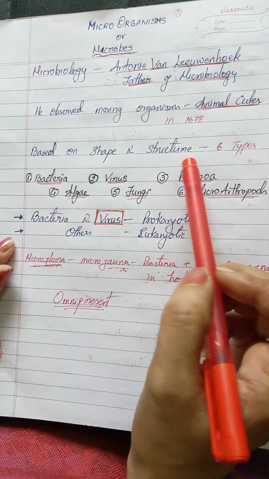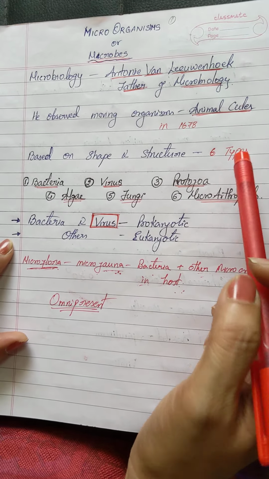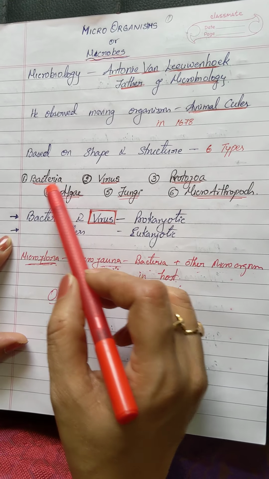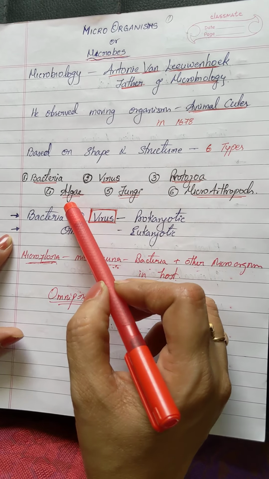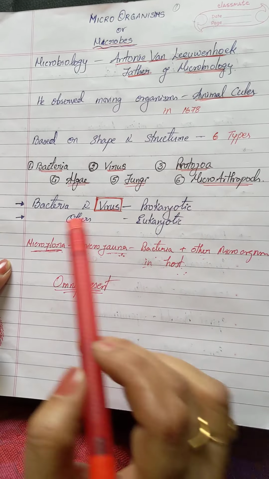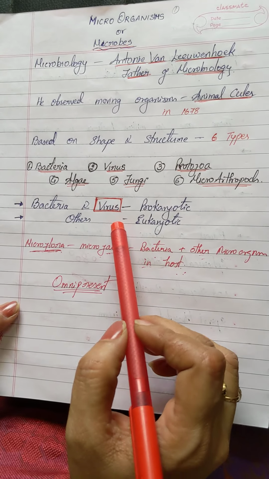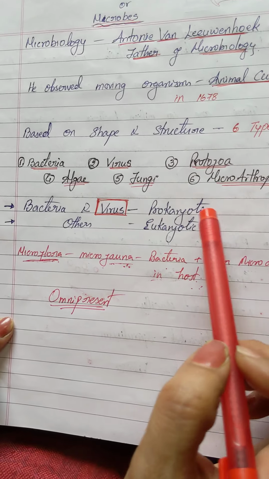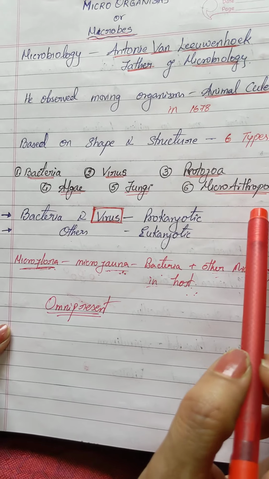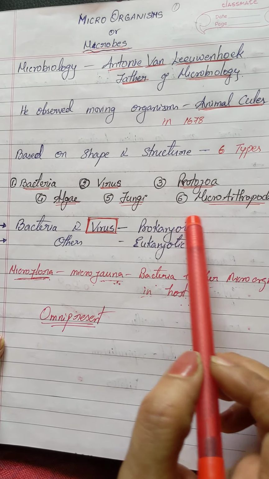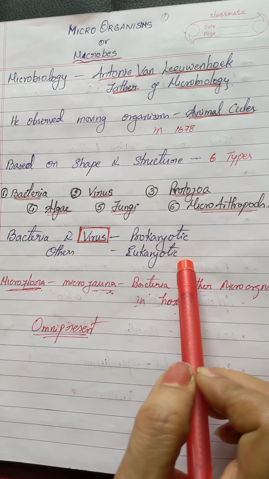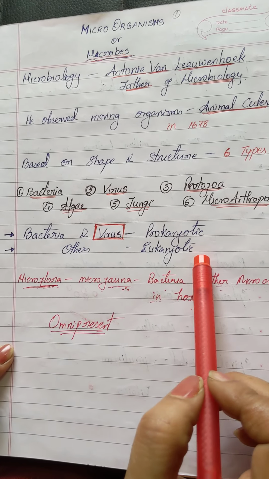Based on the shape and structure of these microorganisms, they are further classified into different types like bacteria, virus, protozoa, algae, fungi, and microarthropods. Among these 6 types, bacteria and virus are considered prokaryotic, whereas algae, fungi, protozoans and microarthropods are considered eukaryotic. Now you know the difference between prokaryotic and eukaryotic.